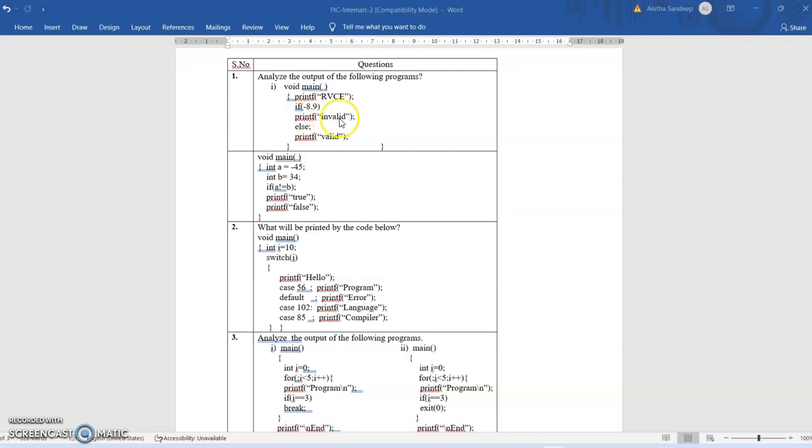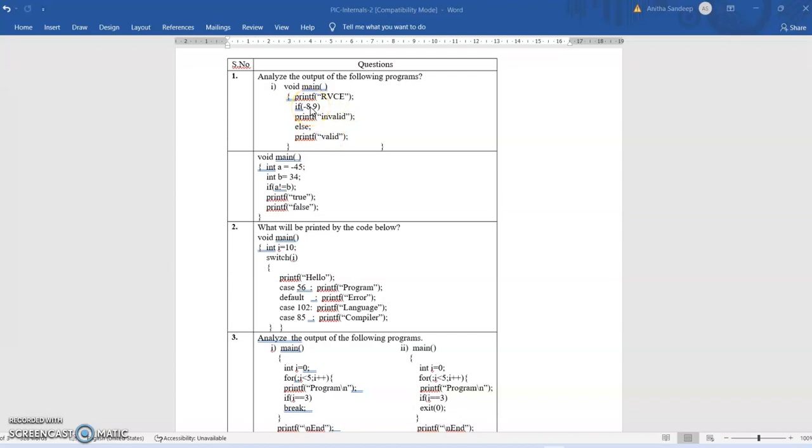So it prints invalid. And the else statement is terminated by a semicolon, indicating that there is no statement to be executed if the condition fails. Once this if statement terminates, it goes to the next statement, which is printf valid. So the output of this code will be RVCE, and since the condition is true, it prints invalid, and after this if statement gets executed, it prints valid. So the output will be RVCE, invalid and valid.